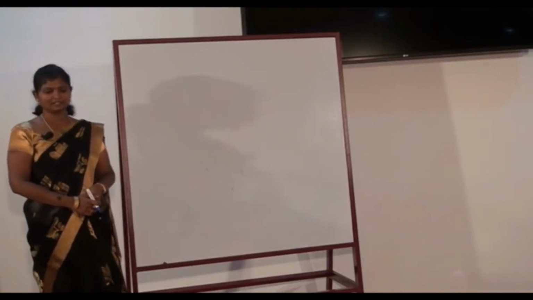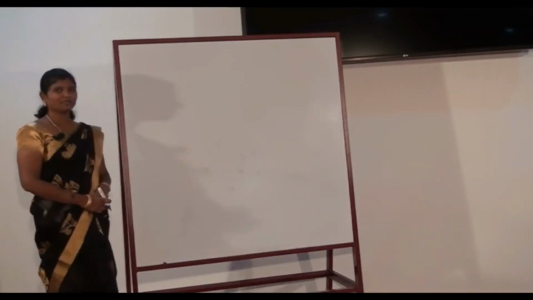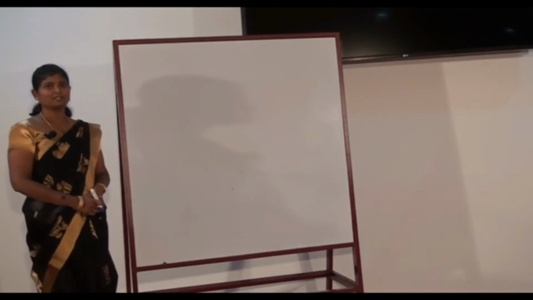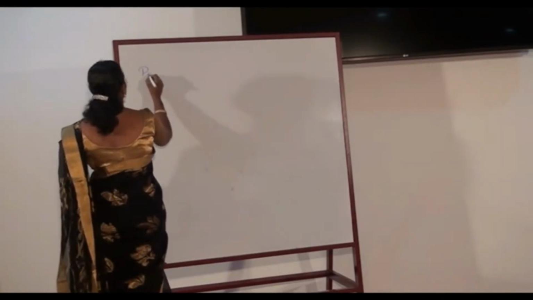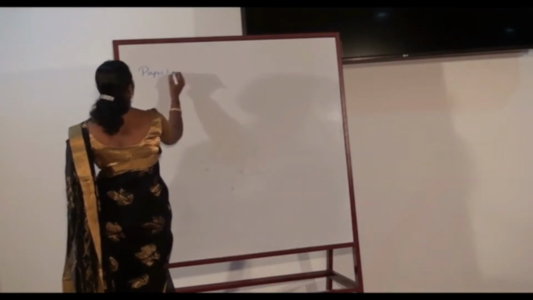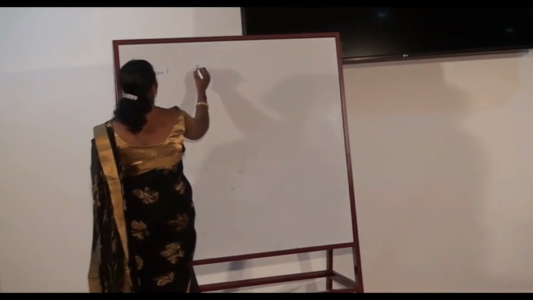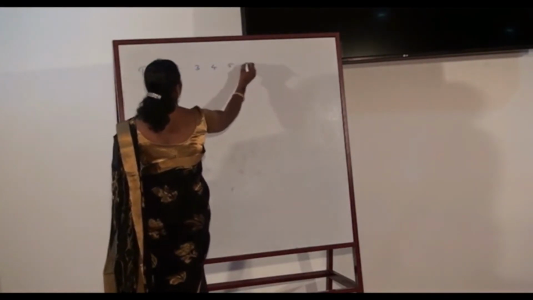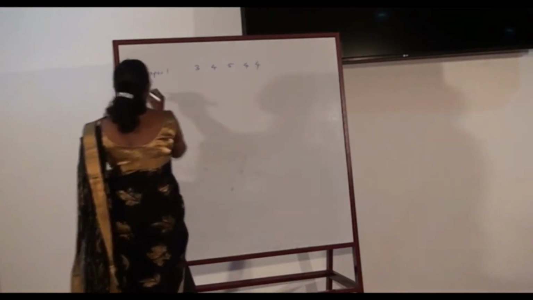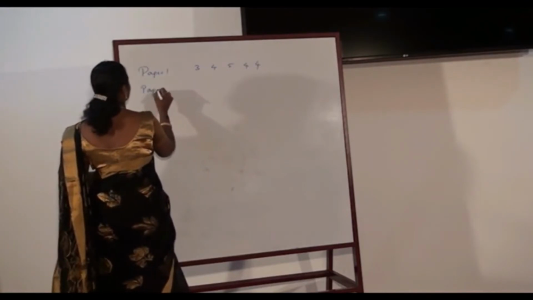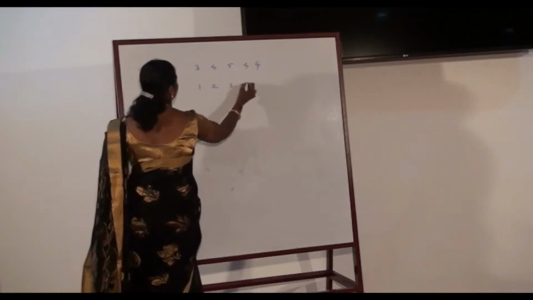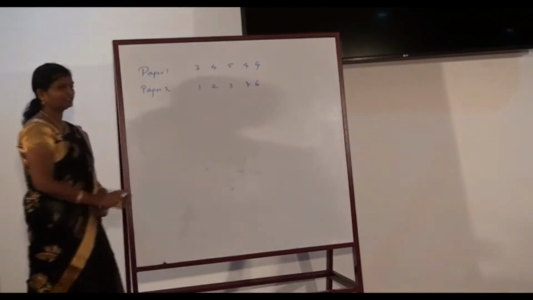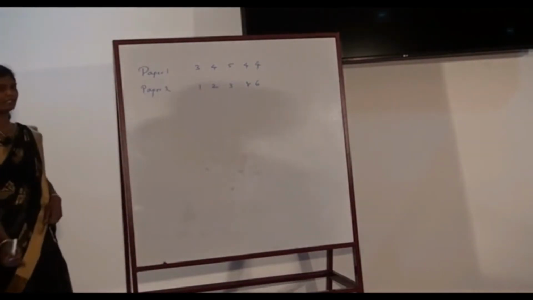So let us consider an example. The marks of 5 students in 2 tests, paper 1 and paper 2. Let us find the arithmetic mean for paper 1 and paper 2.